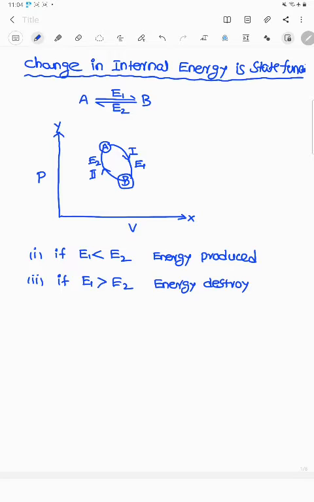But according to the first law of thermodynamics, energy can neither be created nor be destroyed, but one form of energy is converted into another form. Therefore, E1 equals E2: the decrease in the internal energy is equal to the increase in the internal energy. The overall change in internal energy, delta E, equals E2 minus E1, that is, delta E equals 0.